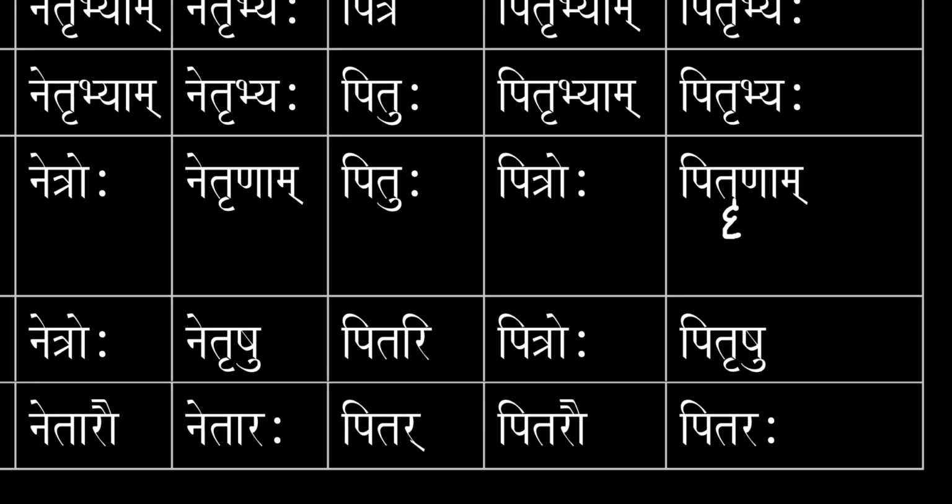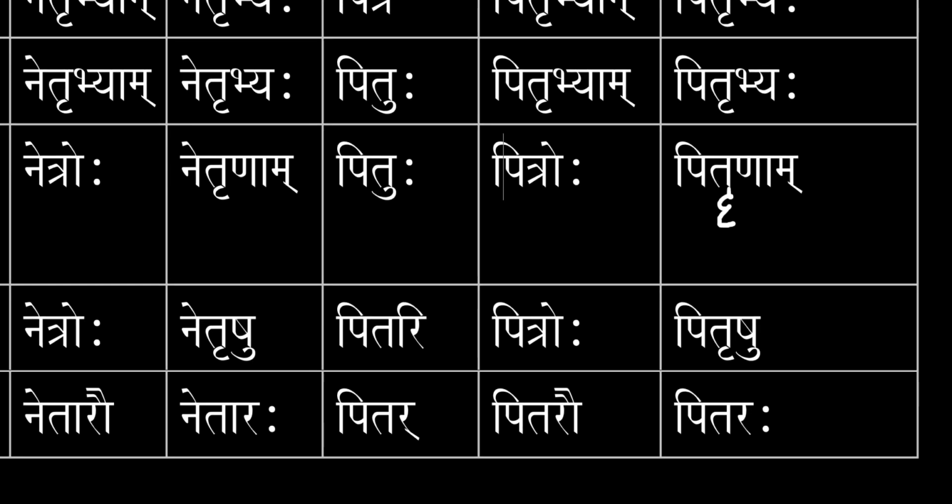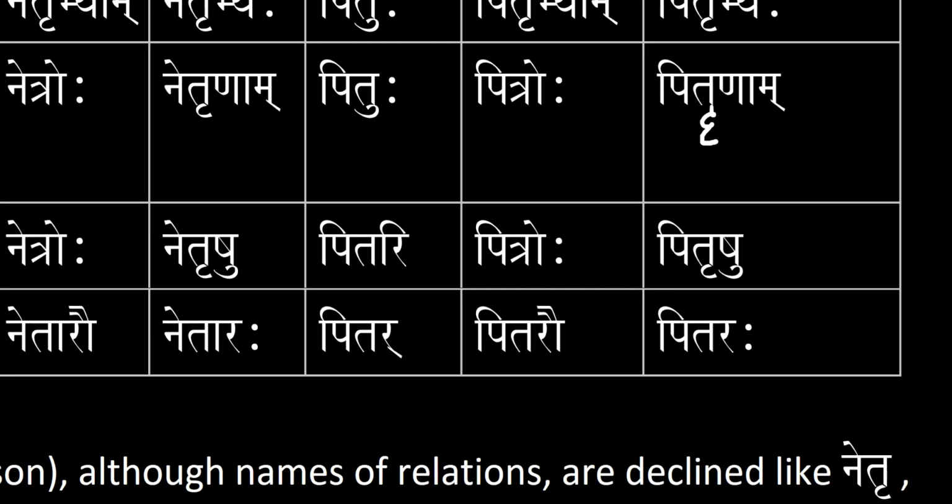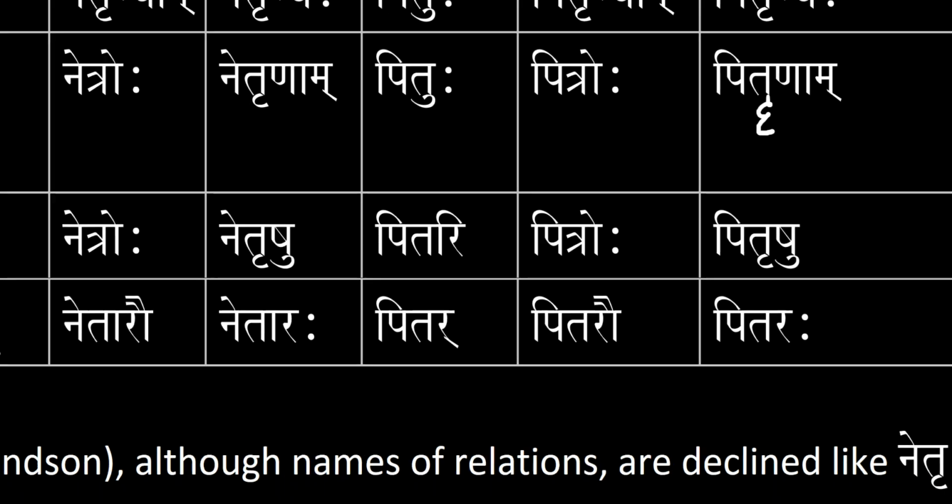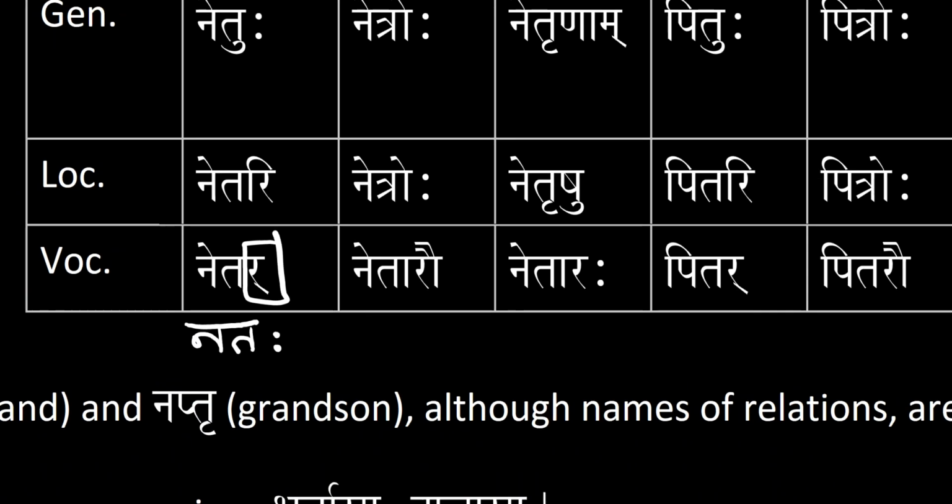Then genitive, singular, dual, and plural, we have pituḥ, pitroḥ, and then pitṝṇām. Then locative, singular, dual, and plural, we have pitari, pitroḥ, and pitṛṣu. Then vocative, singular, dual, and plural, we have he pitar, he pitarau, and then he pitarah. Don't forget the he for the vocative, singular, dual, and plural for netri. So he netaḥ, he netārau, and he netārah.